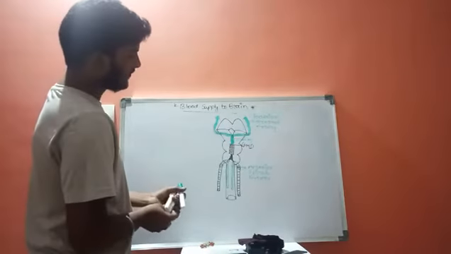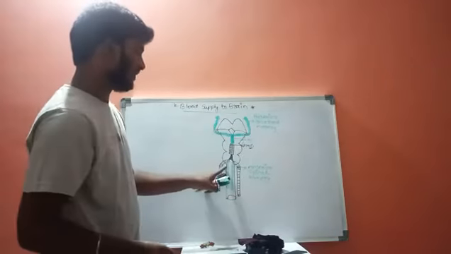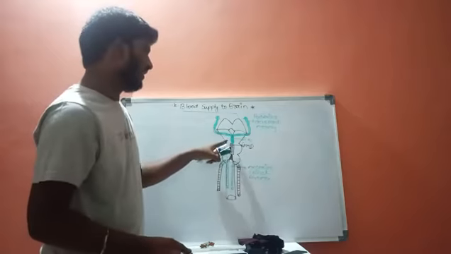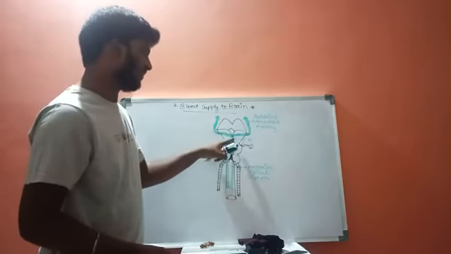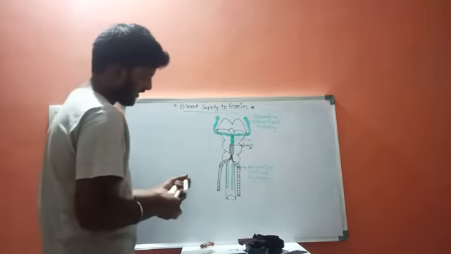Now, this is the pontomedullary junction. Whenever these vertebral arteries reach this pontomedullary junction, they result in the formation of this basilar artery, and there is one more structure.